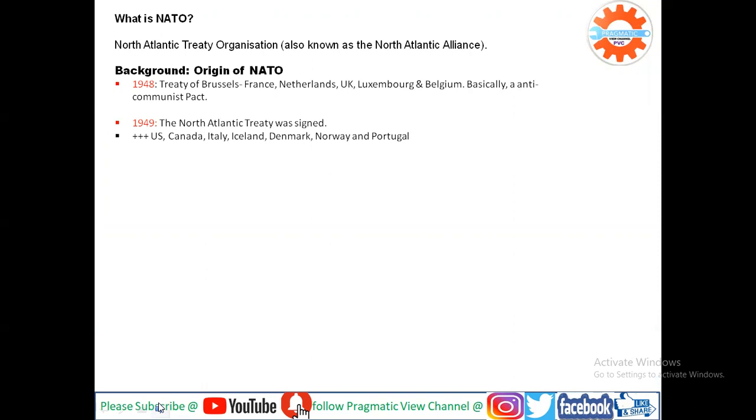This treaty was basically an anti-communist pact. It was signed after the Second World War to counter communist ideology, and also a possible German attack on these countries after the Second World War.